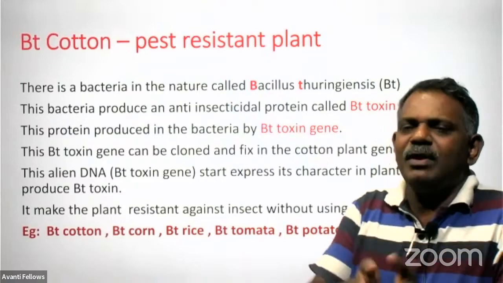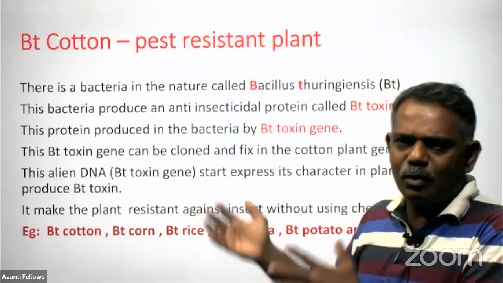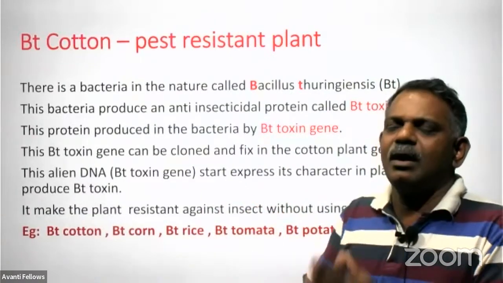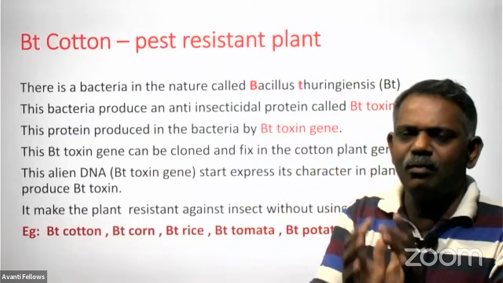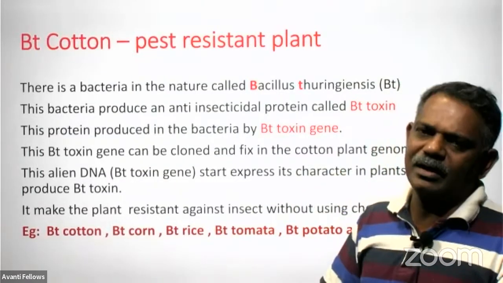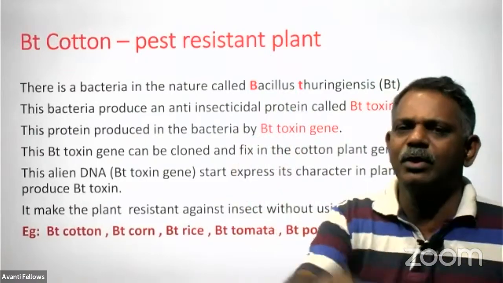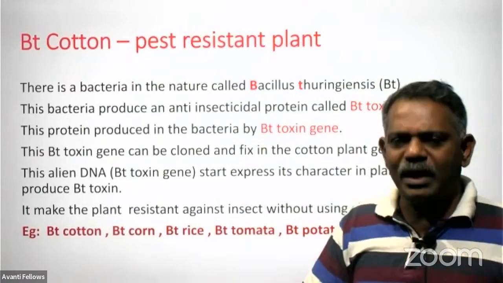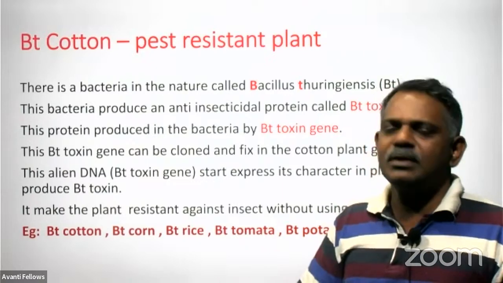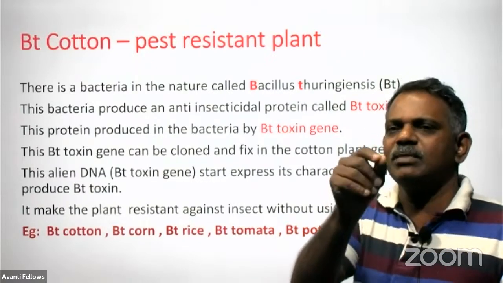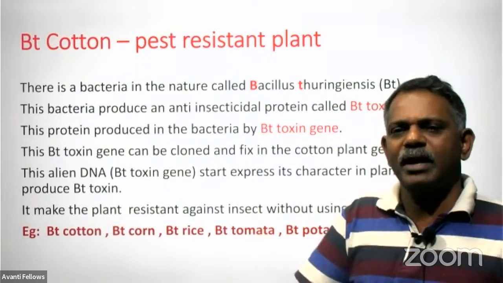So what will happen if you insert such a gene in the genome of the cotton? As I told you in the morning, this gene or this triplet codon is universal. If you fix it, it will work in the body of a plant. The gene of this bacteria can produce the same protein in the body of a plant, or it can produce it in the body of an animal, because it is universal. If you fix a particular gene present in a plant in the body of an animal, naturally the animal starts producing the plant character.